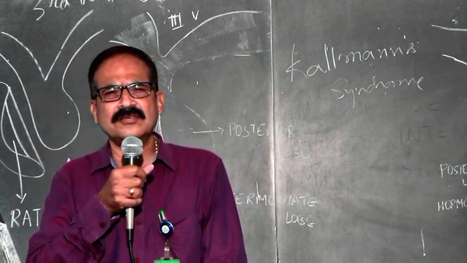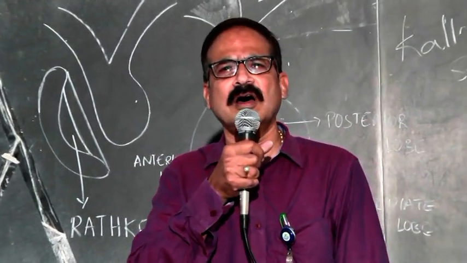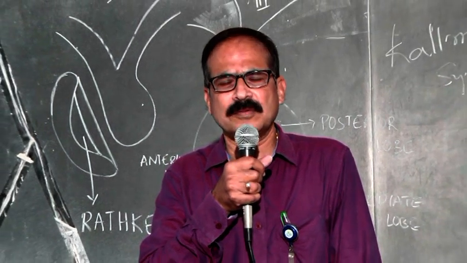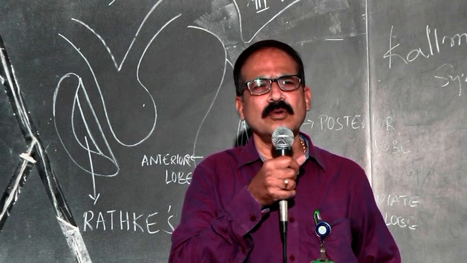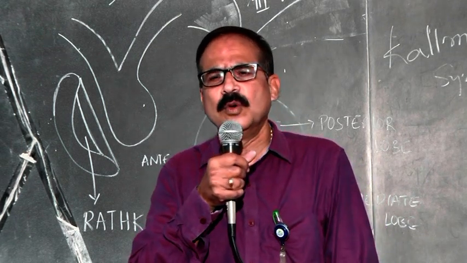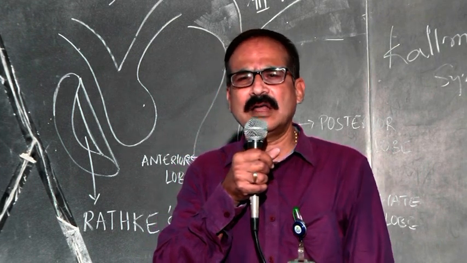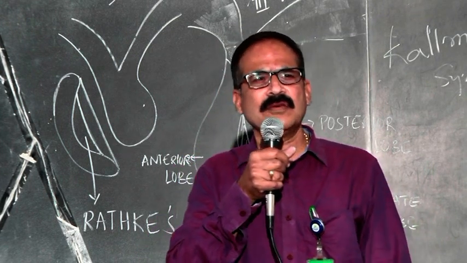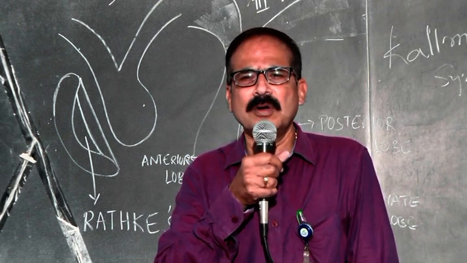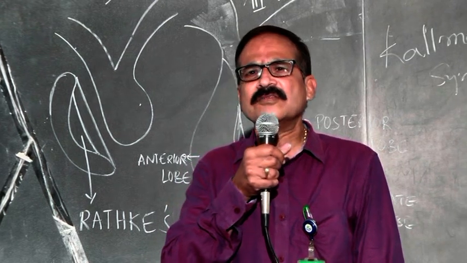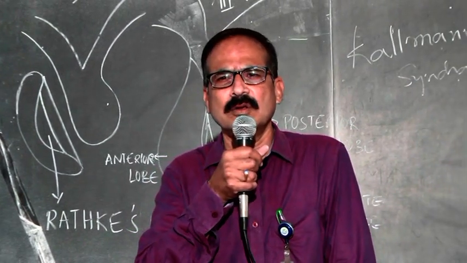The cause is deficiency or decreased production of the gonadotropin releasing hormone from the hypothalamus. Actually these gonadotropin releasing hormone cells, which you call the medial preoptic nuclei of the hypothalamus, migrate from the olfactory mucosa and from the nose. So in the embryological development, the cells of the olfactory mucosa migrate through the cribriform plate.